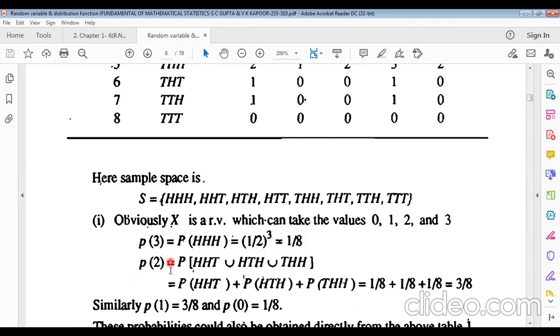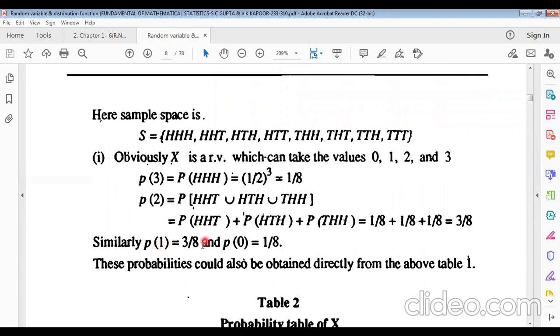Now the probability of getting 2 heads, this union, this. Because this is independent coin tossing, you can take the sum of these by using the additive law of probability. We can write the probability of this one plus the probability of this one plus the probability of this one. Just 1 by 8 plus 1 by 8 plus 1 by 8, that is 3 by 8. Now similarly the probability of getting 1 head will be 3 by 8, and the probability of 0 is also 1 by 8. Just you have to find out these four.